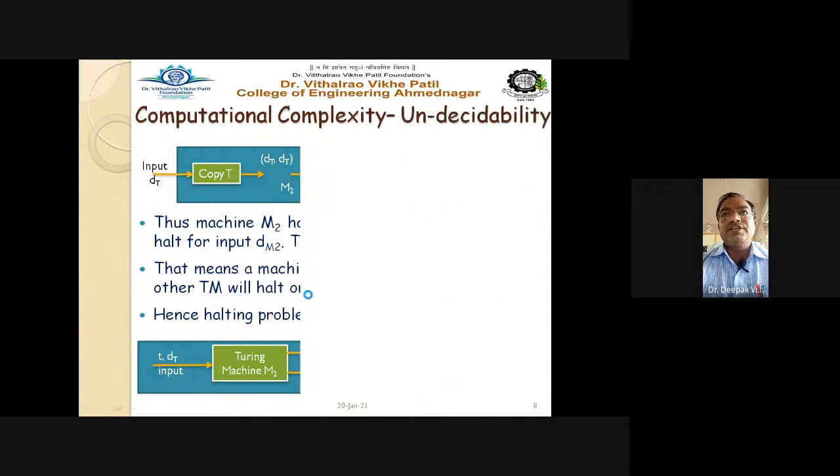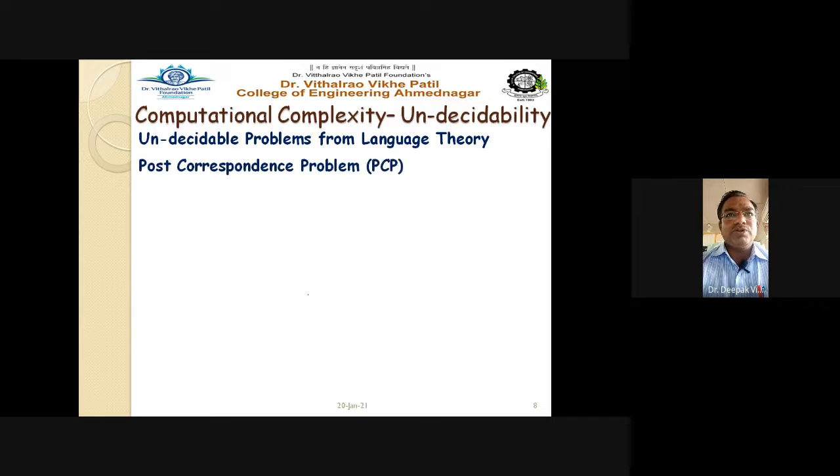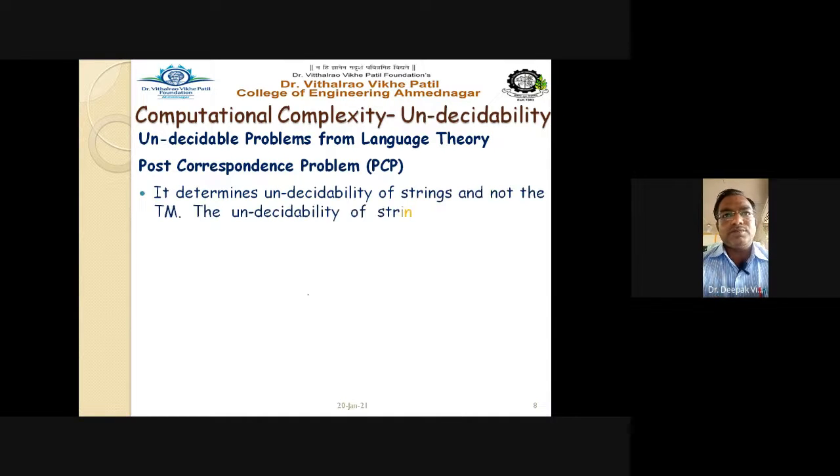Now let us go to the next one, that is undecidability again. Here we have to see one problem from the language theory: undecidable problems from the language theory, and that is nothing but the Post Correspondence Problem, PCP. Just focus on your screen and listen carefully. So what exactly is the Post Correspondence Problem?